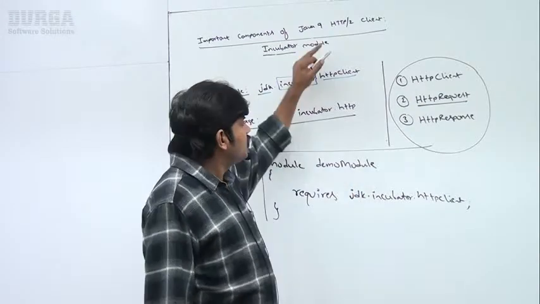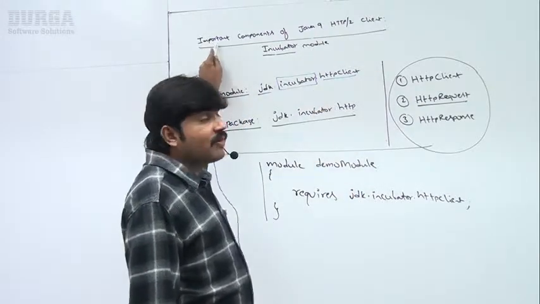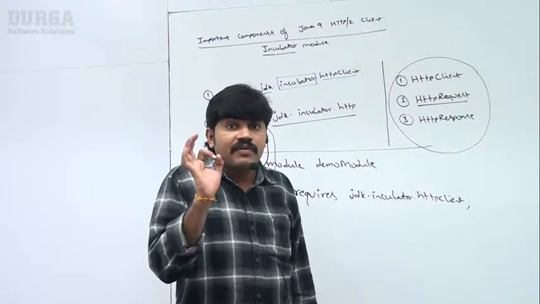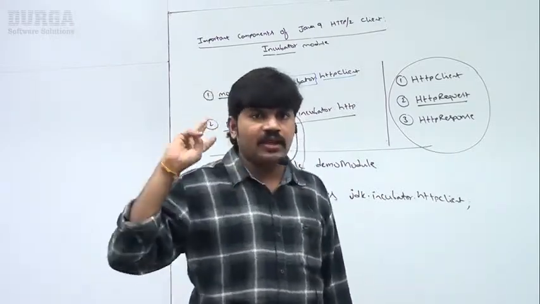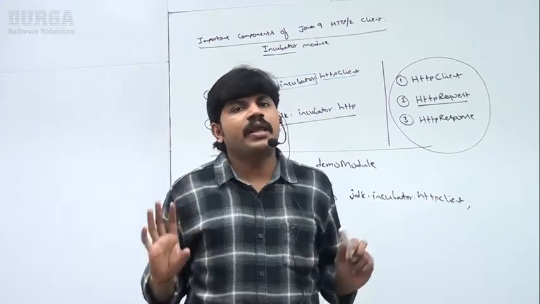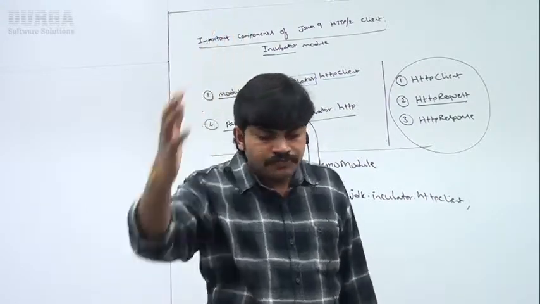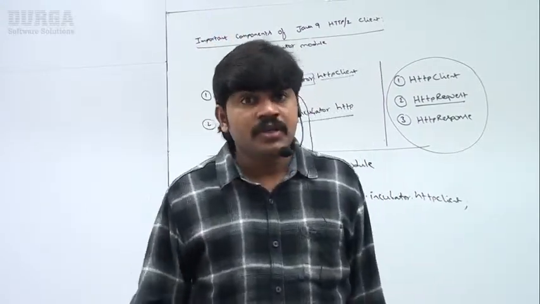Clear, right? Sir, these total things are the important components of the Java 9 HTTP2 client: one module, one package, 3 classes. Next, we require to read the module explicitly. What is the module name?